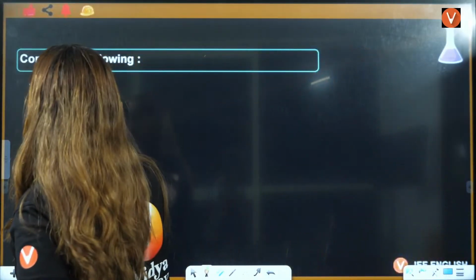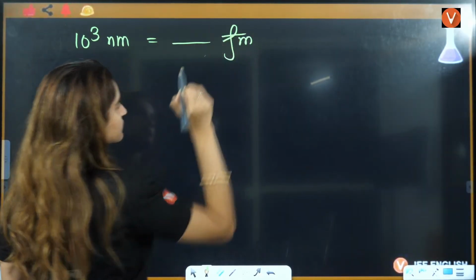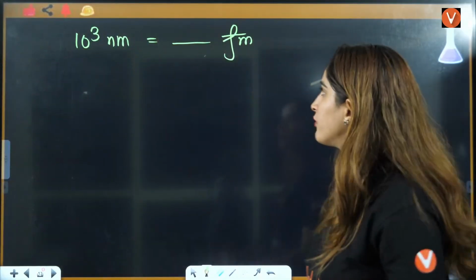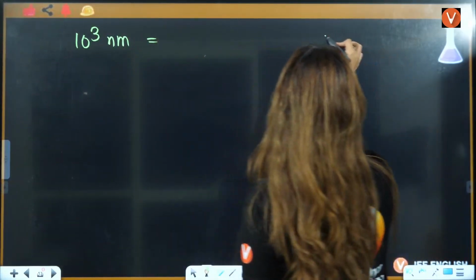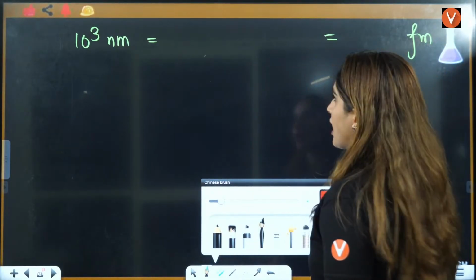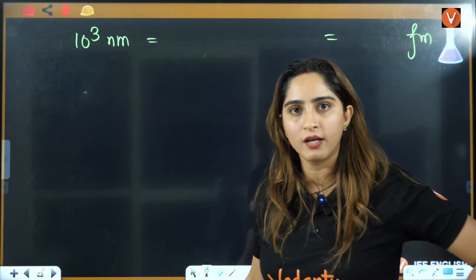The base unit of length is meter, so first you will have to convert this into meter. But now tell me, nanometer is smaller or meter is smaller?